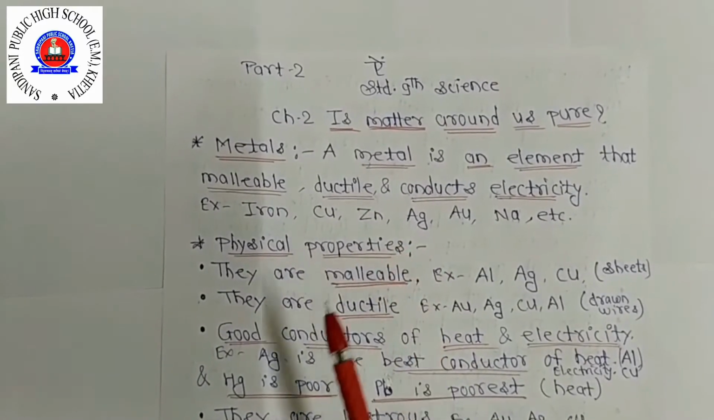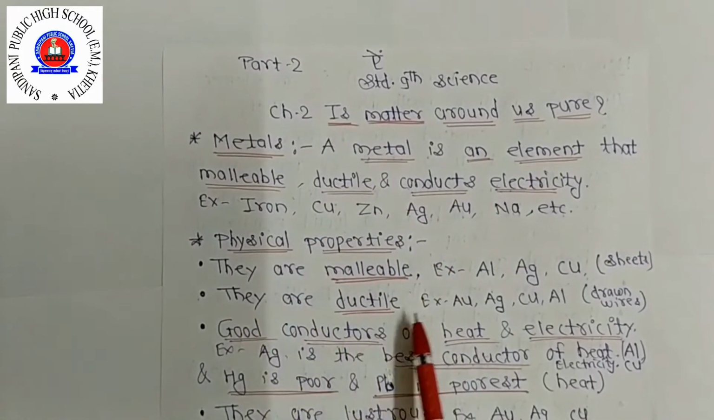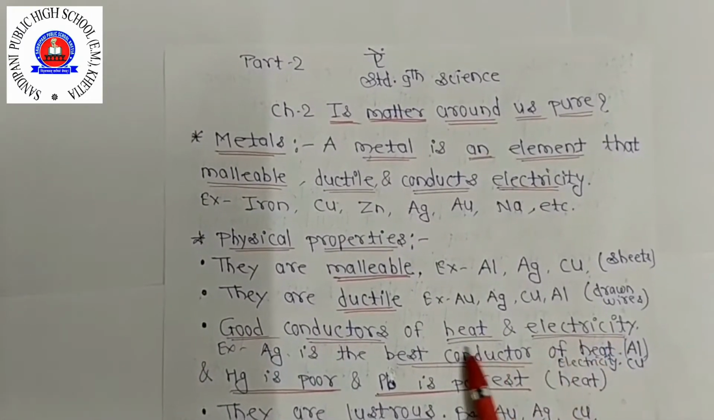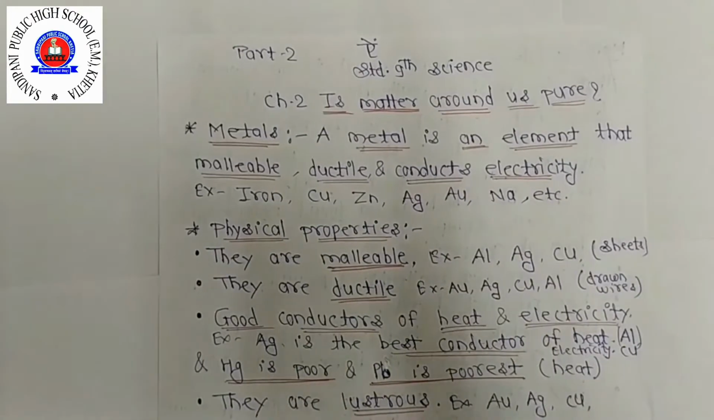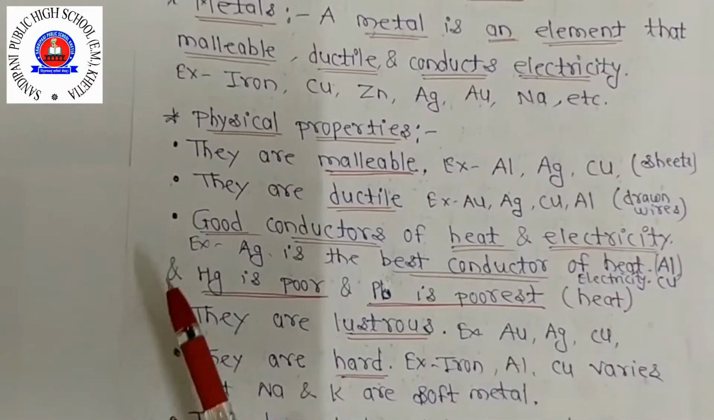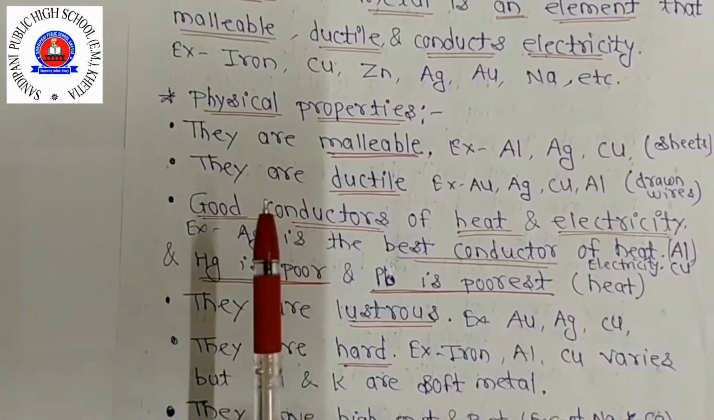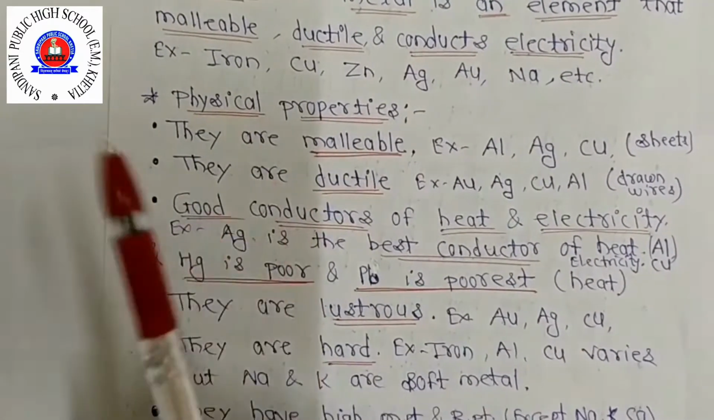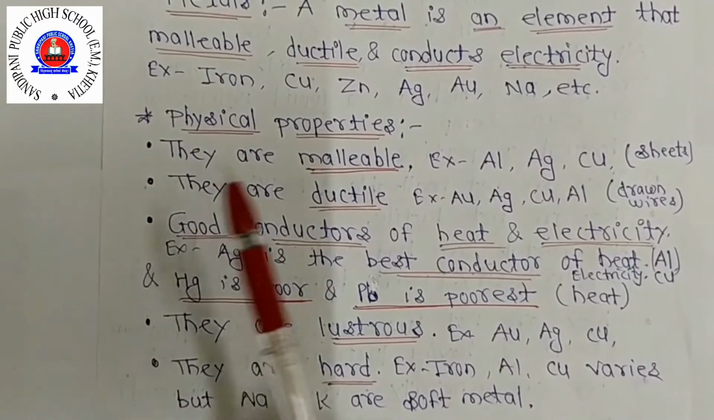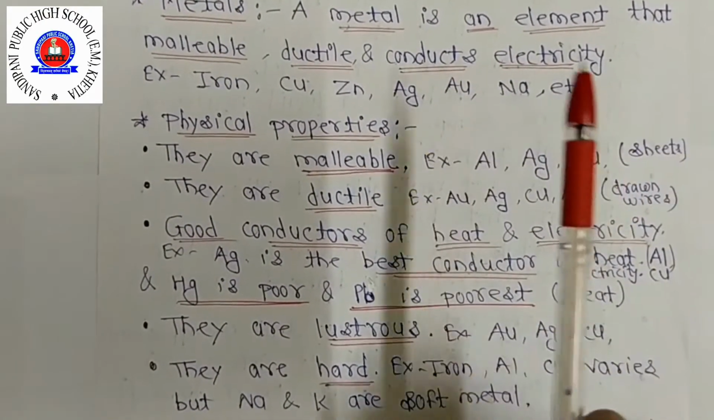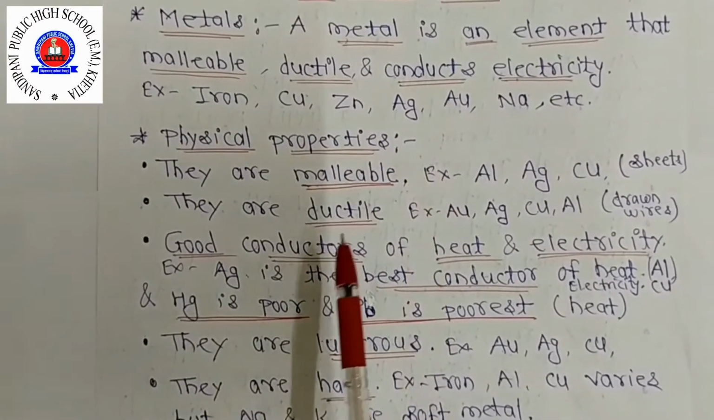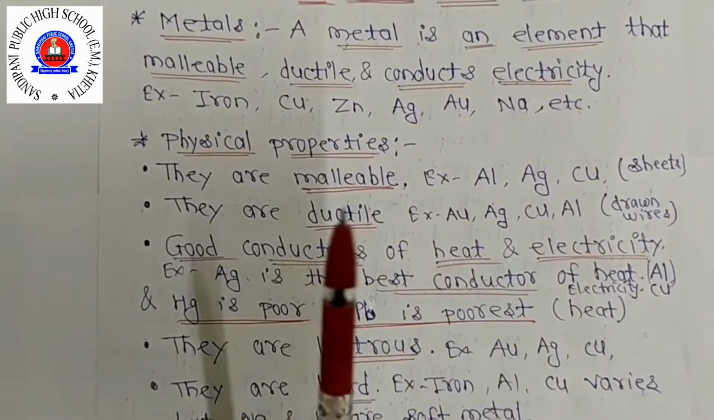Clear? Now third, good conductors of heat and electricity. Metals are good conductors of heat and electricity. Metals allow heat and electricity to pass through them easily. That's why they are called conductors. So metals are generally good conductors of heat and electricity.